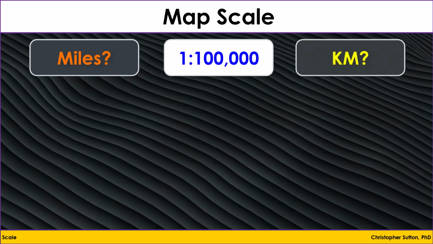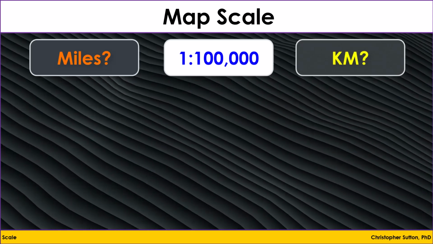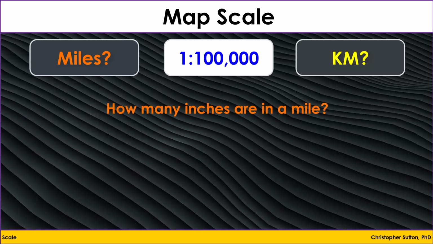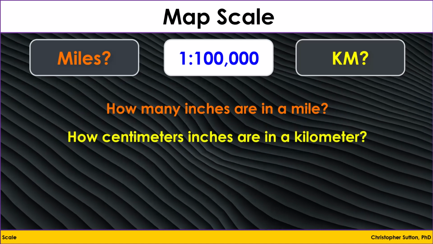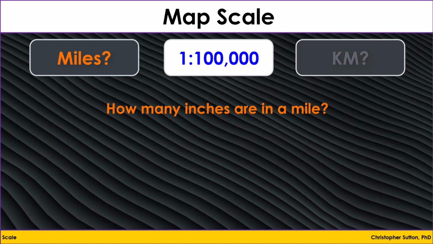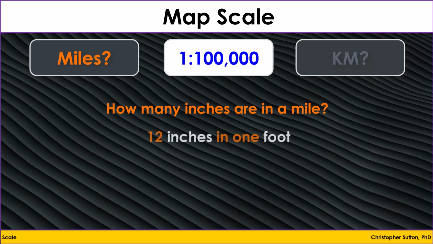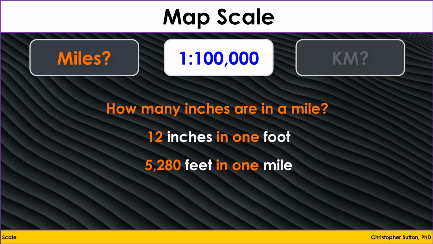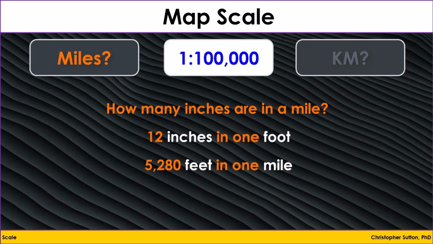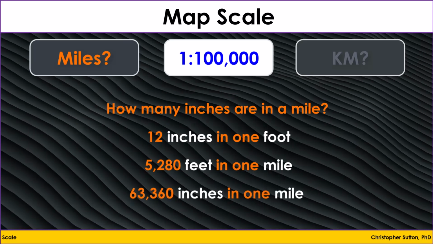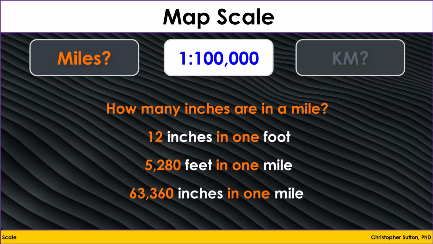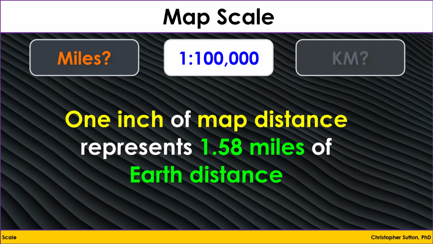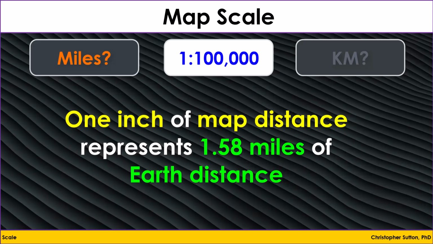Let's look at the 1 to 100,000 map scale to get a better sense of this relationship. To begin with, we have to ask how many inches are in a mile and how many centimeters are in a kilometer. With inches in a mile, we know that there are 12 inches in a foot and that there are 5,280 feet in a mile. Multiplying those two reveals that there are 63,360 inches in a mile. Thus, an inch of map distance at a scale of 1 to 100,000 represents approximately 1.6 miles of distance on Earth.